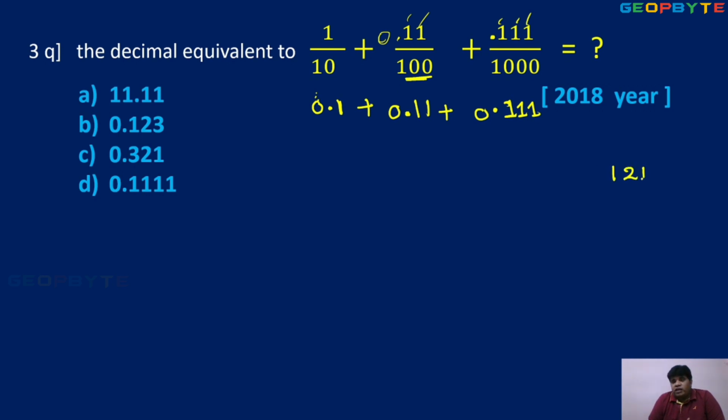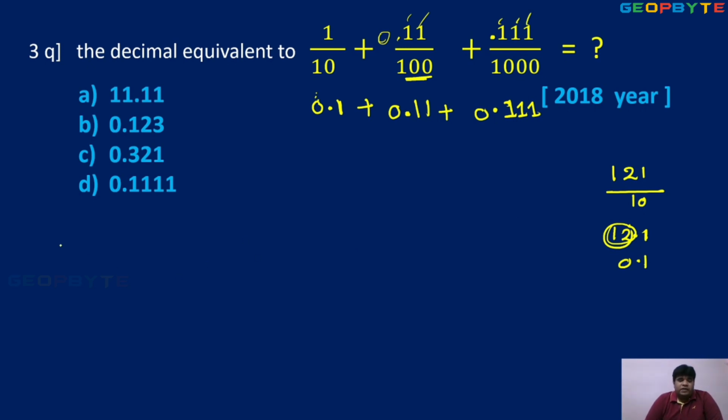Suppose 1, 2, 1 upon 10. The denominator is 10 only, so the decimal portion is okay. Bring one position to the left side. So 12.1 only. We have 1 and 2, that's why I write like this. Suppose there is no value, then 0. Children, are you getting the point?